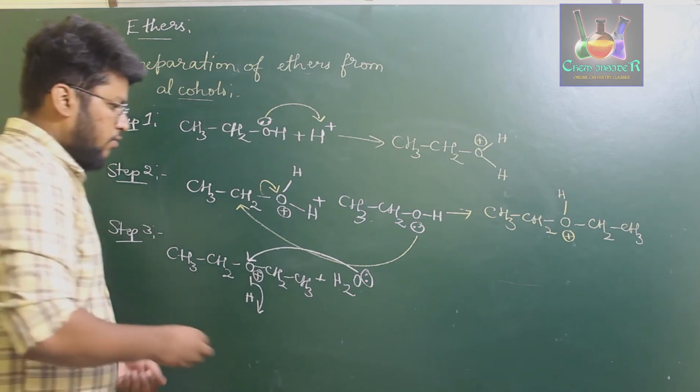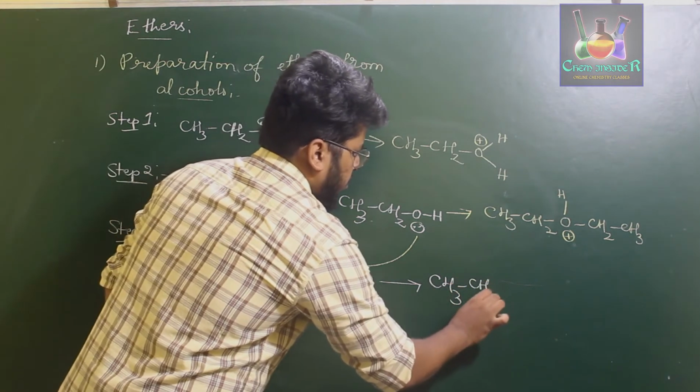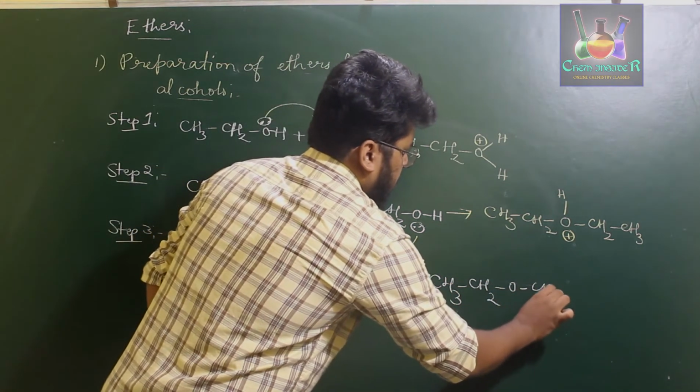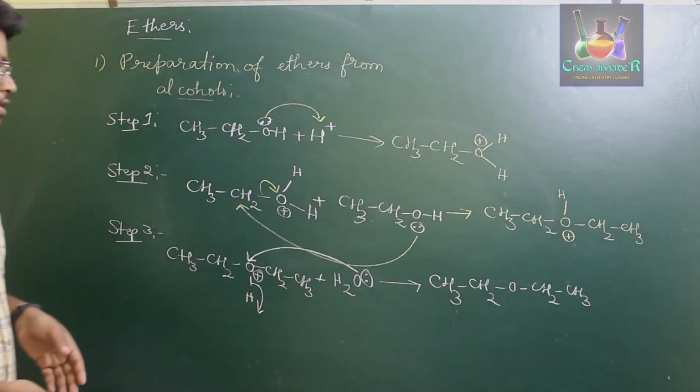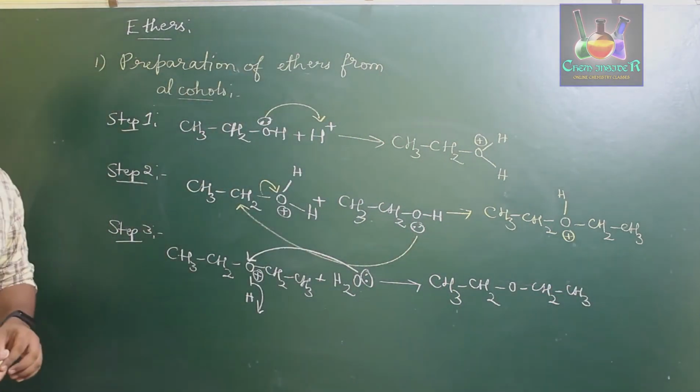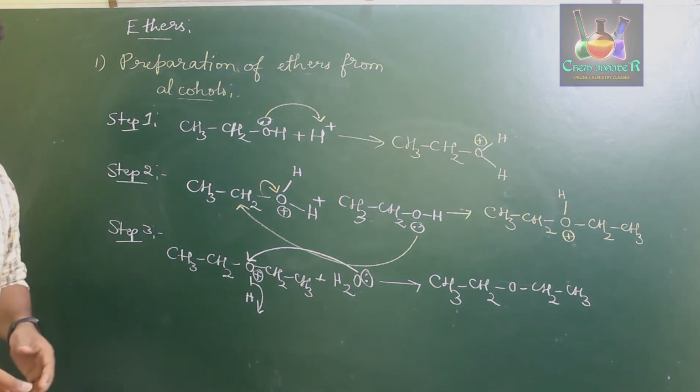Thus we end up forming CH3CH2-O-CH2CH3. So this is the mechanism through which alcohol undergoes dehydration to form ether.